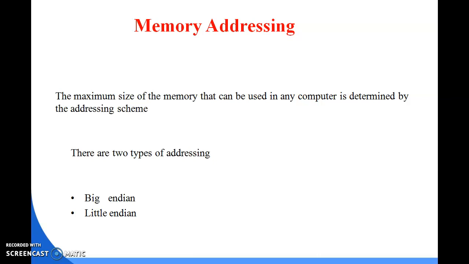What is the big and what is the little? Big means big data will be stored first, then go towards the little. Little means first the little data, or your least significant. You can say big is the big data, which is your more significant, and little data is your less significant data. First the least significant is stored in little endian, and in big endian the most significant data is stored first in the big endian addressing scheme. Clear? So big and little, that means